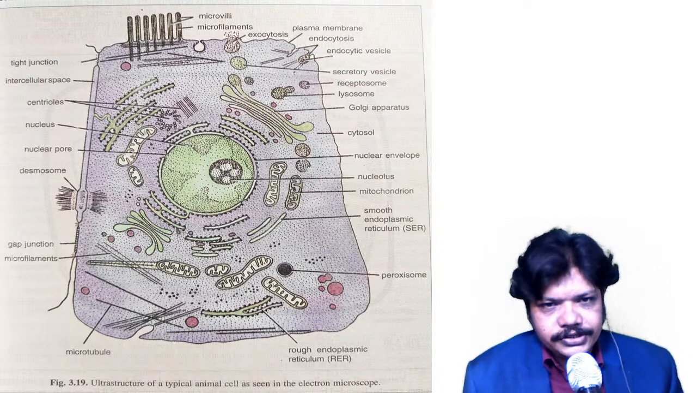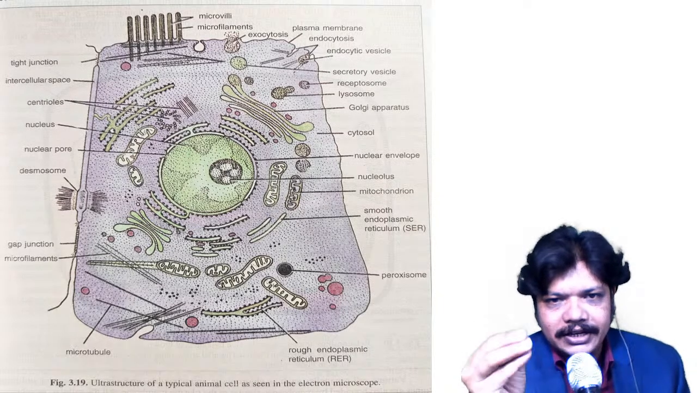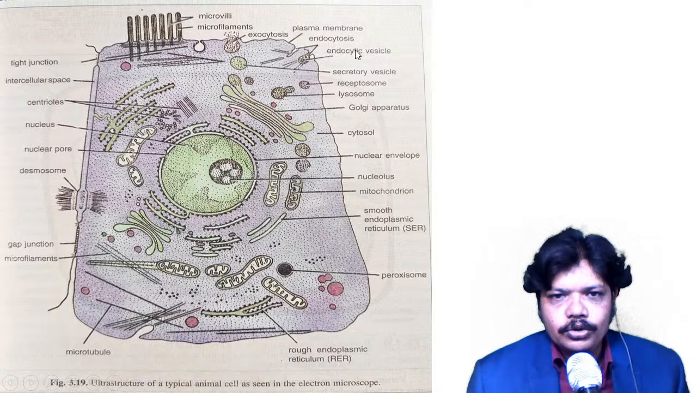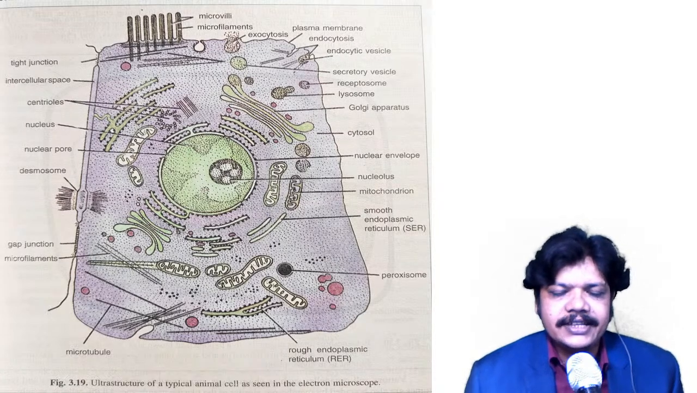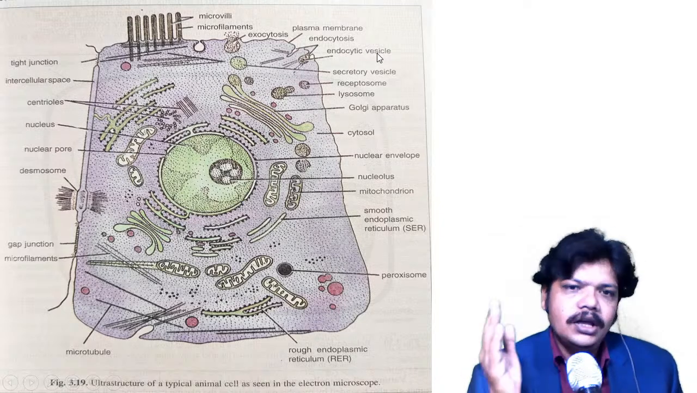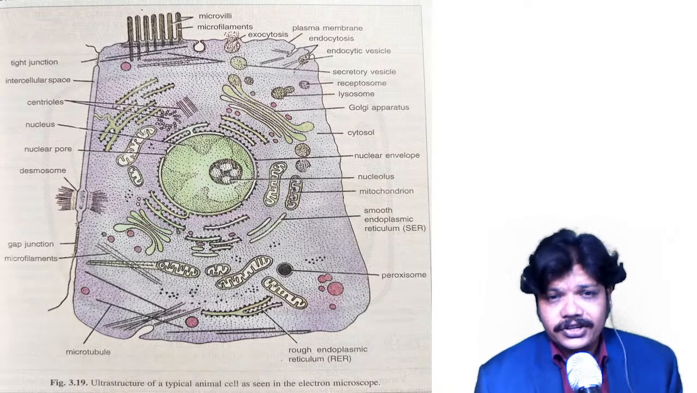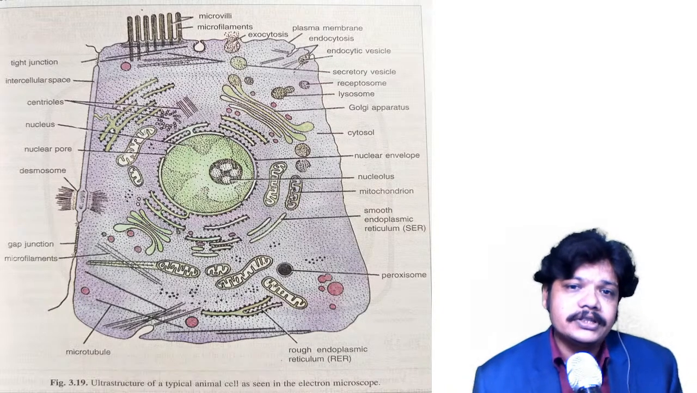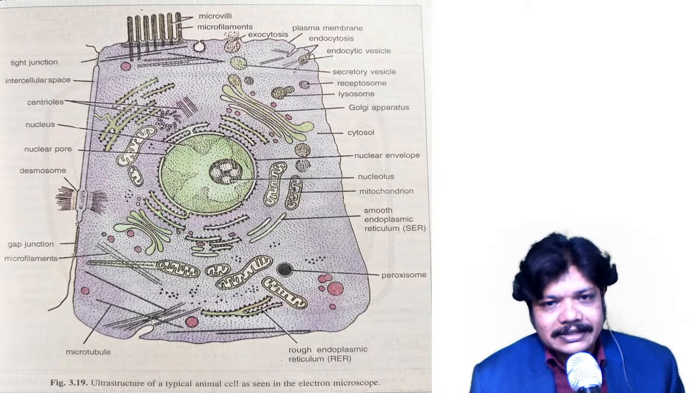Then endocytosis is there, then endocytic vesicles are there. This is the endocytic vesicles. Whatever particles should be sent inside the cell, such kind of endocytic vesicles. With the help of endocytic vesicles, cell by cell transportation is there, so these endocytic vesicles can do that work properly. Secretory vesicles are there, receptosomes are there, lysosomes are there.